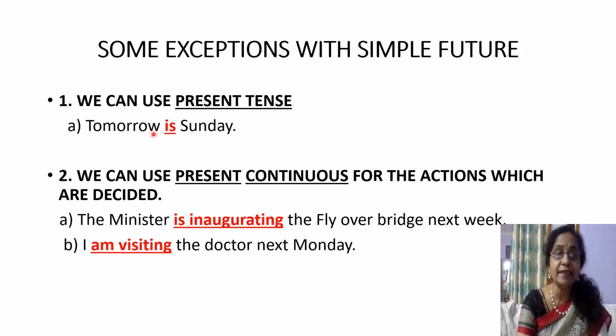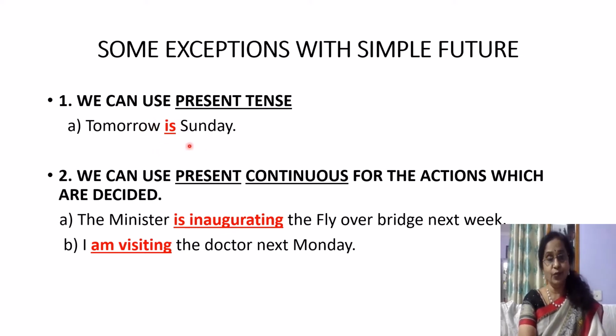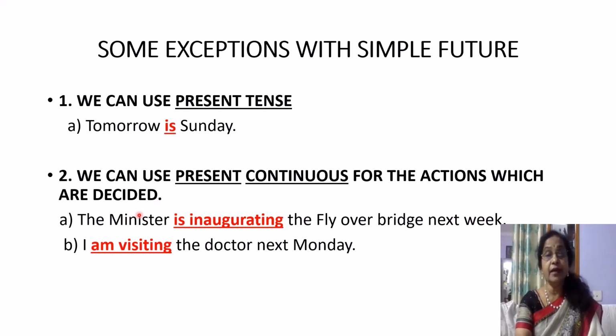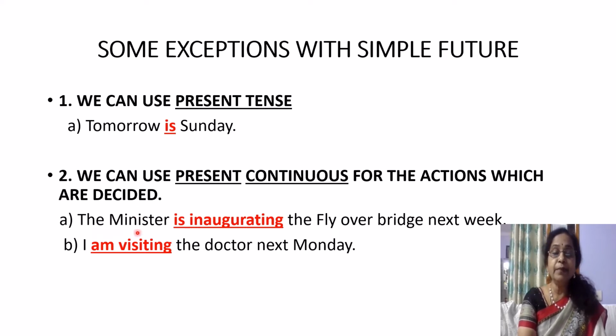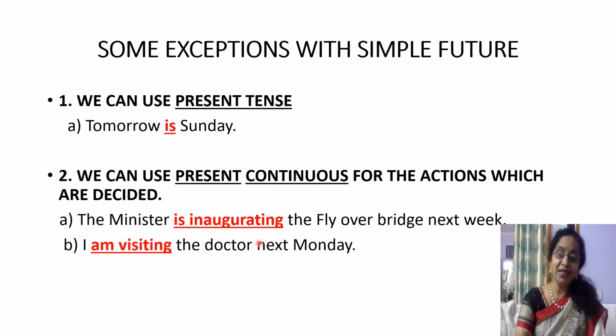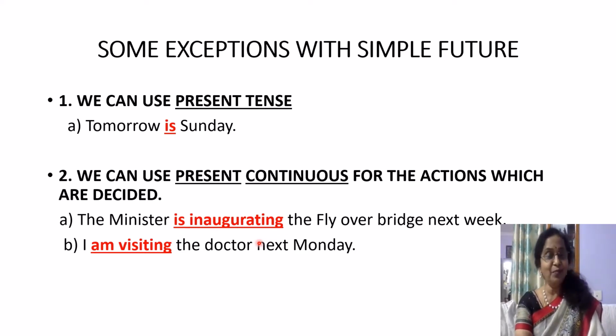So there also we do not hesitate to use present tense. So what is present tense? Is, the present tense over there. We can also use present continuous for the actions which are decided in the future to happen. For example, the minister is inaugurating the flyover bridge next week. The minister's schedule is decided. Nobody can change it. So it is decided. We can use present continuous. Is inaugurating is present continuous to denote the actions which are taking place in the future without any problem.